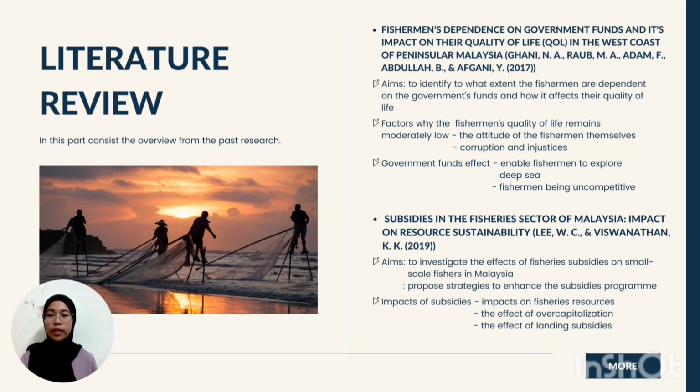Second, corruption and injustices in the allocation of monies and aid to fishing communities. It is found that huge sums of their income are earned by the tokes or skippers as well as non-fishermen, even though they are not eligible. These two major reasons make it tough for fishermen to thrive, and they rely heavily on government assistance and finances.